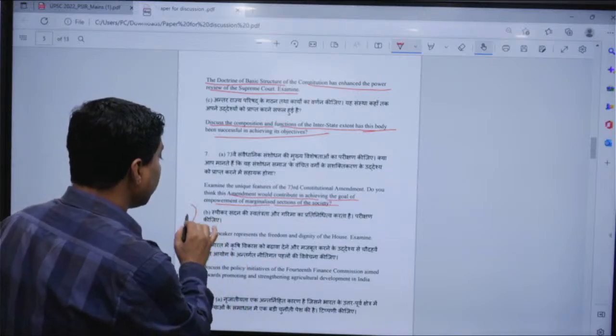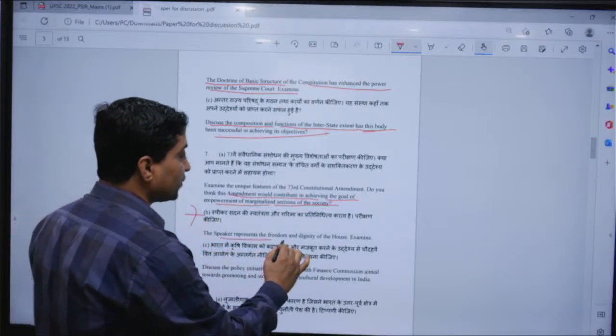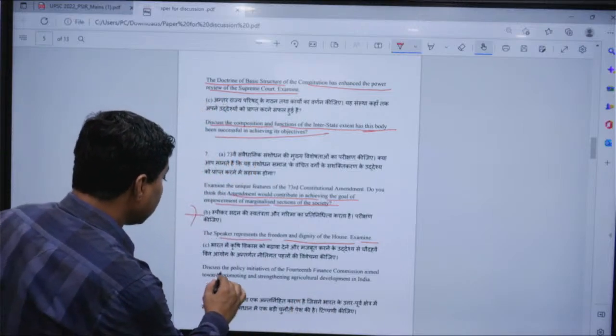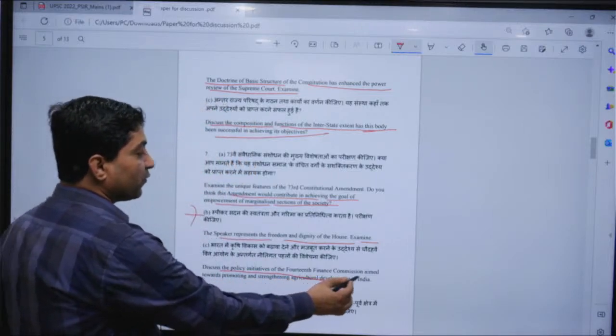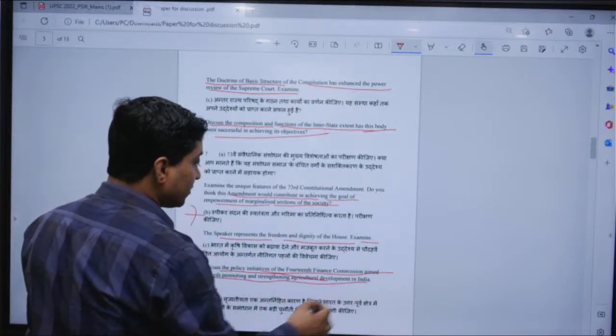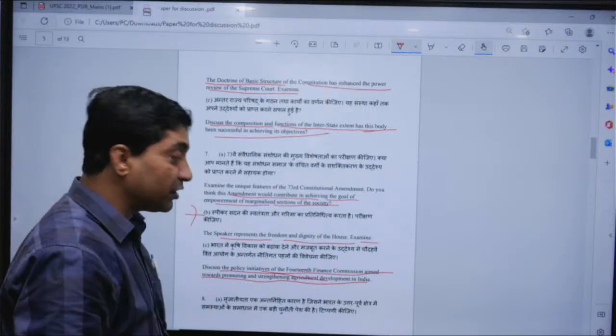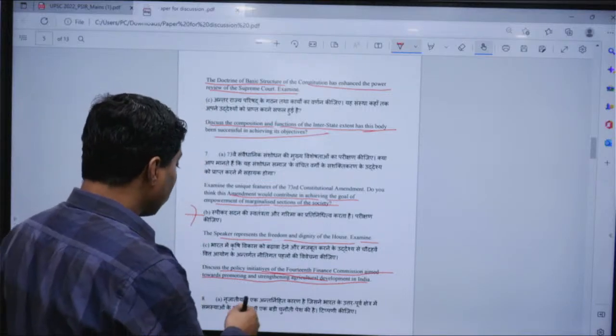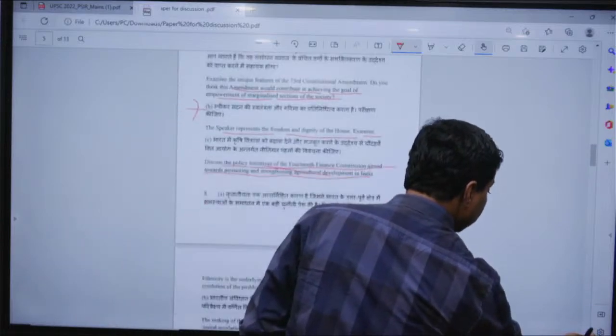Now 7B: the Speaker represents freedom and dignity of the house. Examine. C: discuss the policy initiatives of the 14th Finance Commission aimed towards promoting and strengthening agricultural development in India. Now the 8th question was like this.